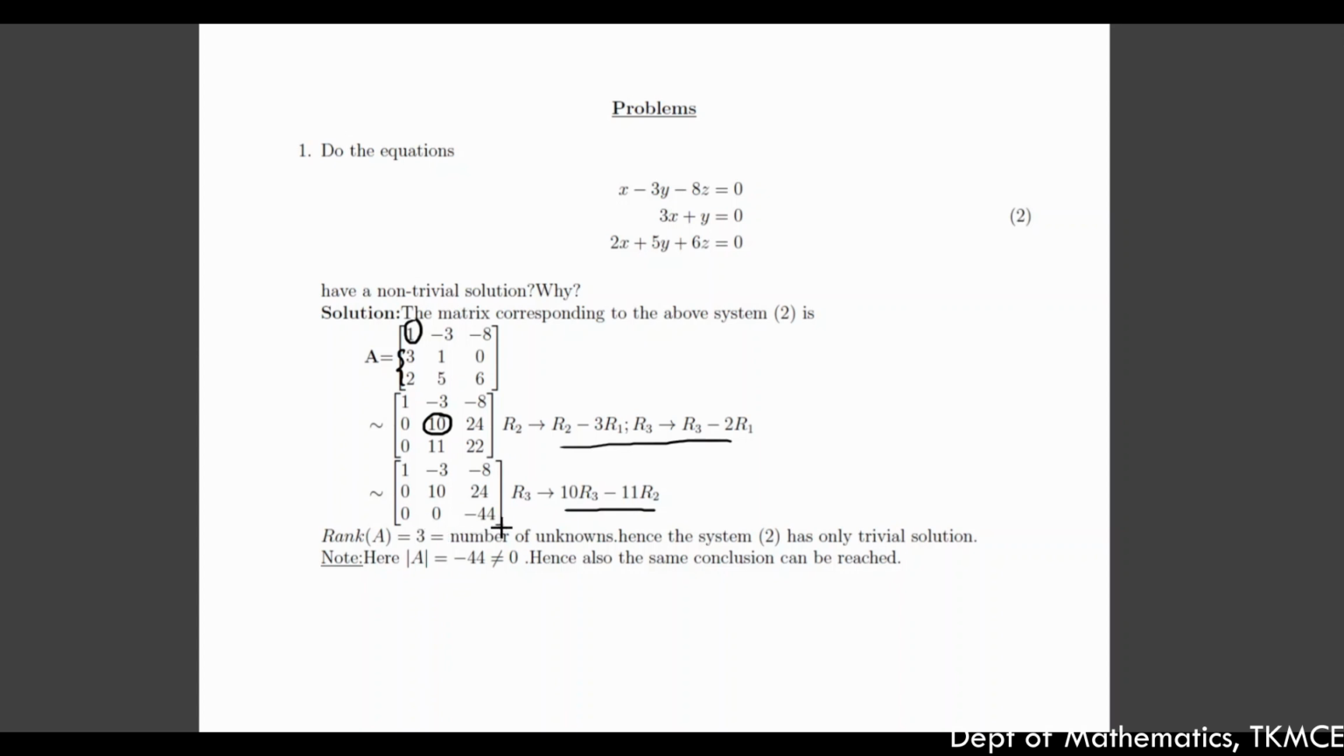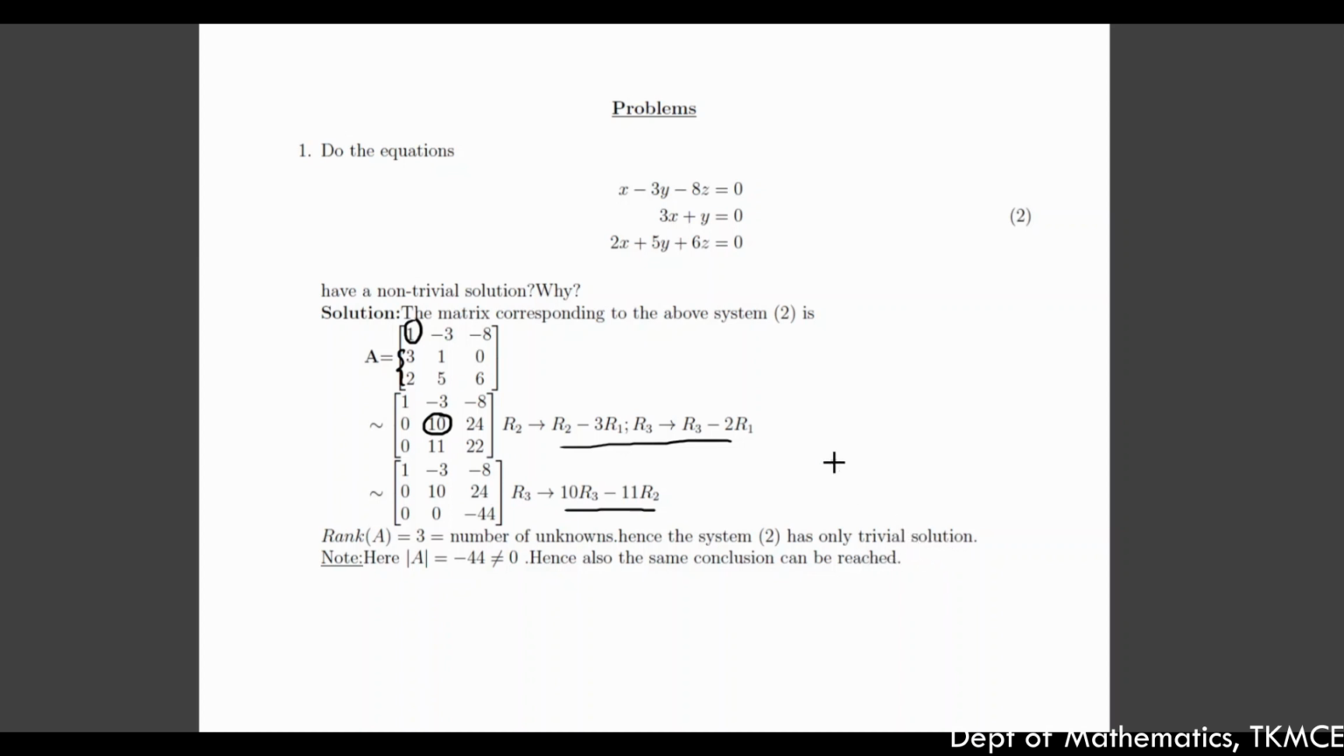Now you can see by the concept of rank, the number of non-zero rows of the final echelon matrix is equal to 3, which is equal to the number of unknowns, and hence the rank is equal to the number of unknowns. Hence the system has only the trivial solution. Rank is equal to the number of unknowns. Hence we conclude that the system has no non-trivial solution, or there is only the trivial solution.